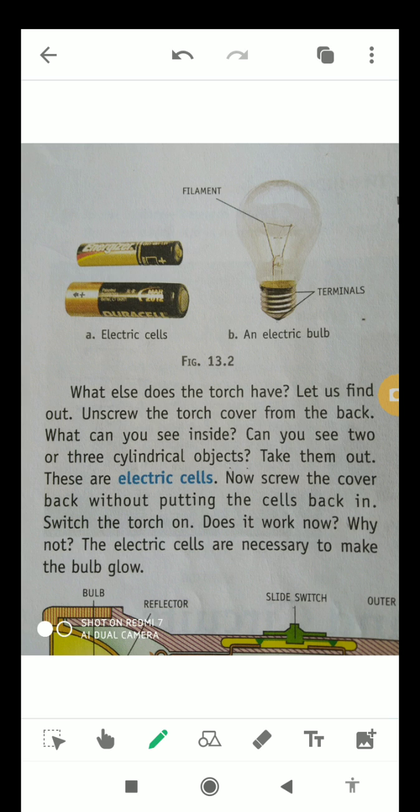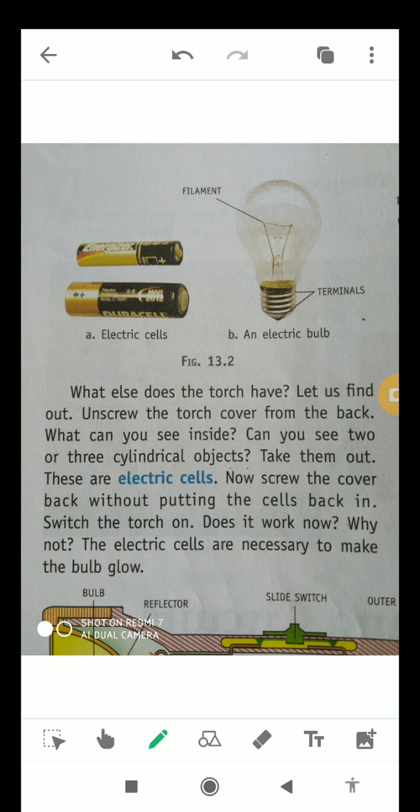So now electric cells are not present in the torch. Now switch the torch on. Does it work now? No, because electric cells are necessary to make the bulb glow. Electric cells provide the electrical energy for the torch to glow.